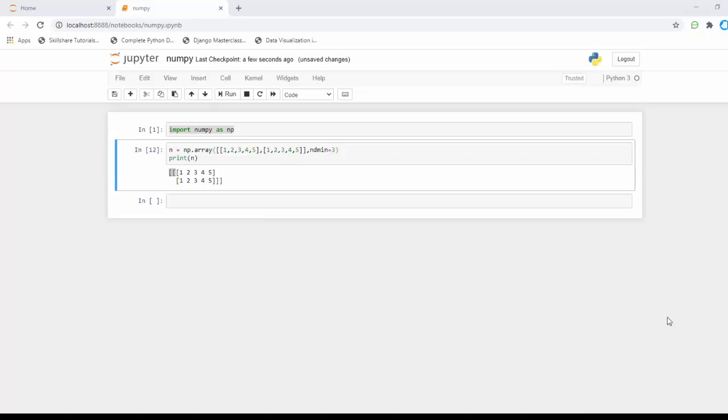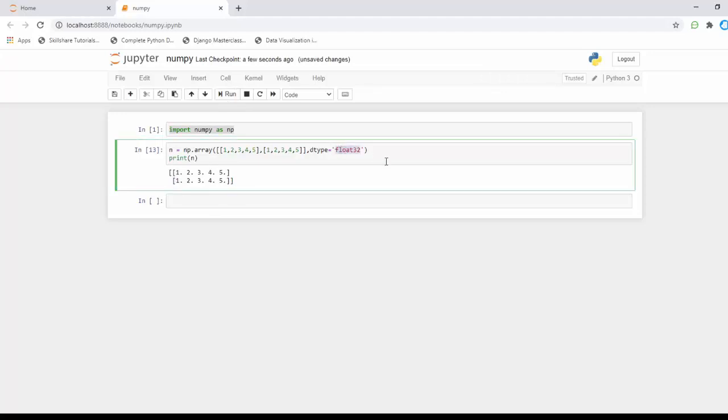Next, the dtype parameter. We have seen the dtype parameter in pandas also. It just shows the type of the structure, it may be integer or float. In this, I'm gonna type dtype is equal to float32. Yeah, we got the values in float format with a dot.